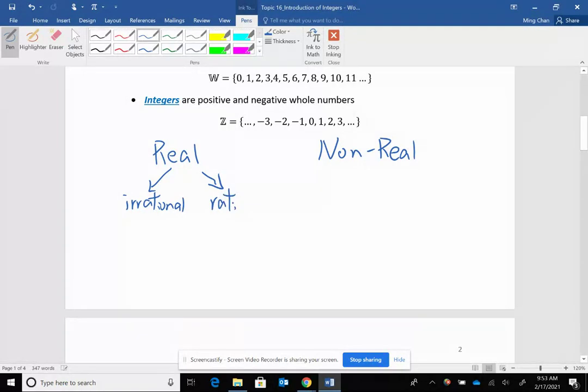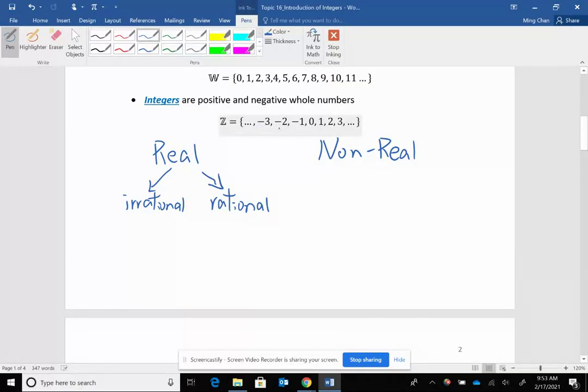You have rational numbers. Normally, if a number is real, the next step in the hierarchy is to determine whether that number is irrational or rational. That means, can you write it as a fraction or can you not? Remember, integers, all these negative whole numbers, can be written as a fraction.